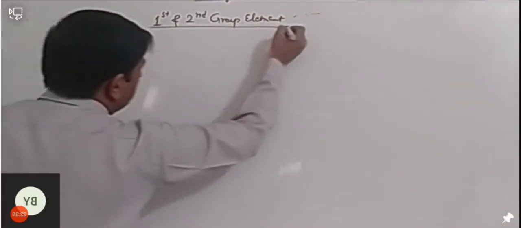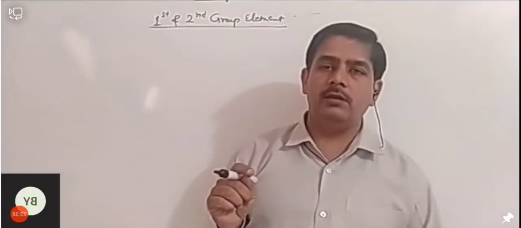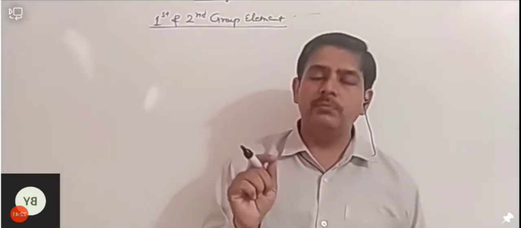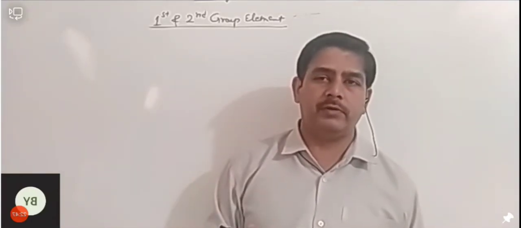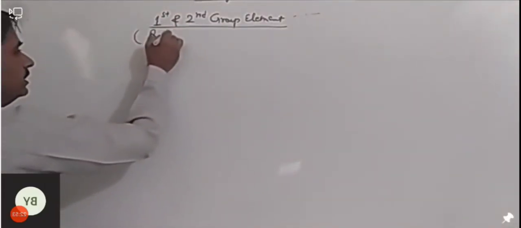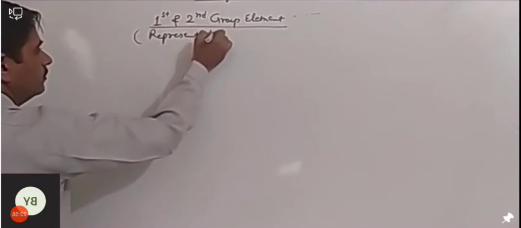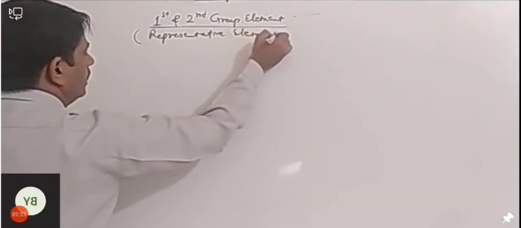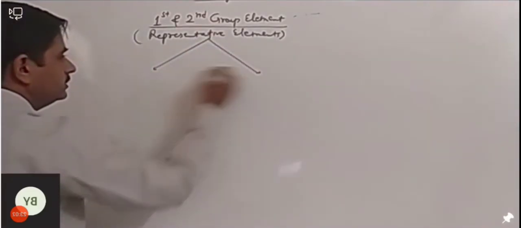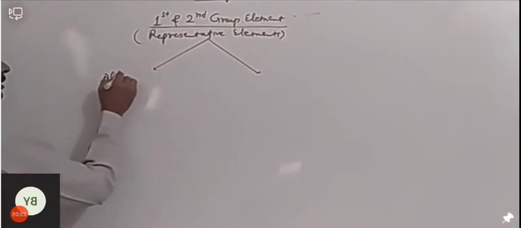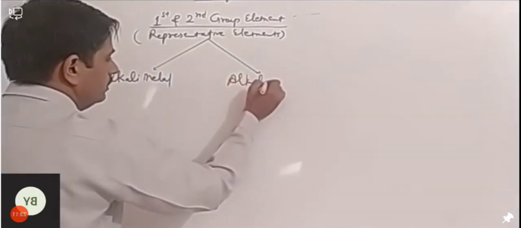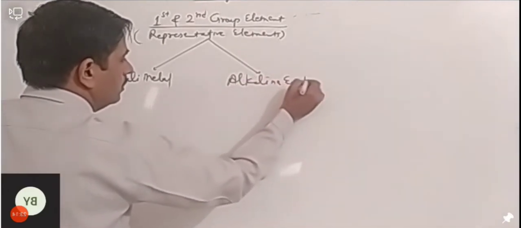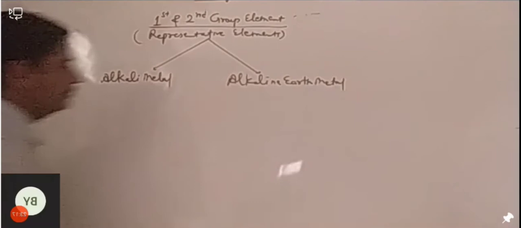So you remember that I call representative element to the P block element, but remember this thing that S block element, or we can say that the first and second group element, they are also called the representative element. इनको भी हम representative element कहते हैं, ध्यान रखें. And they can be divided into 2 parts. One is alkali metal, and second is alkaline earth metal.